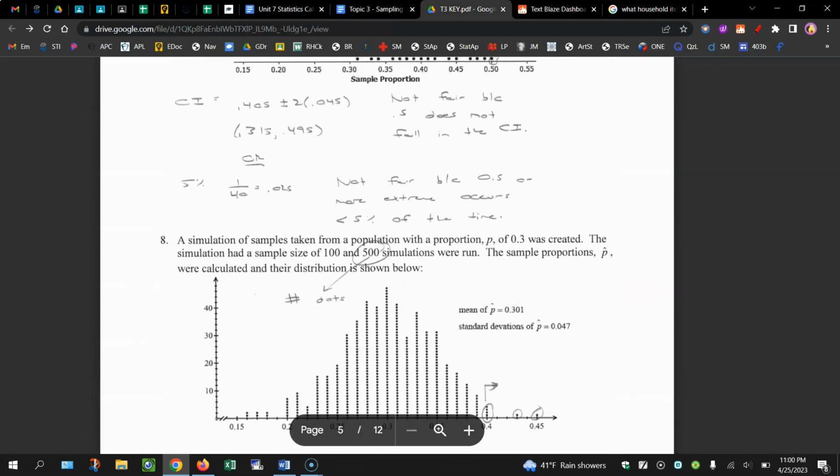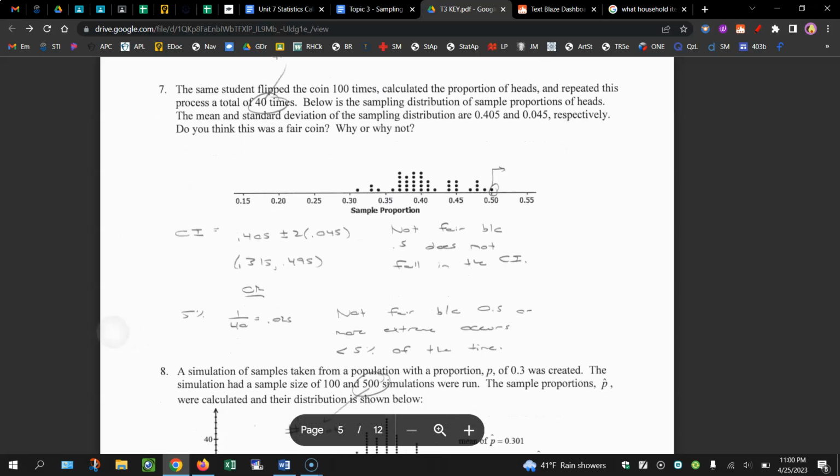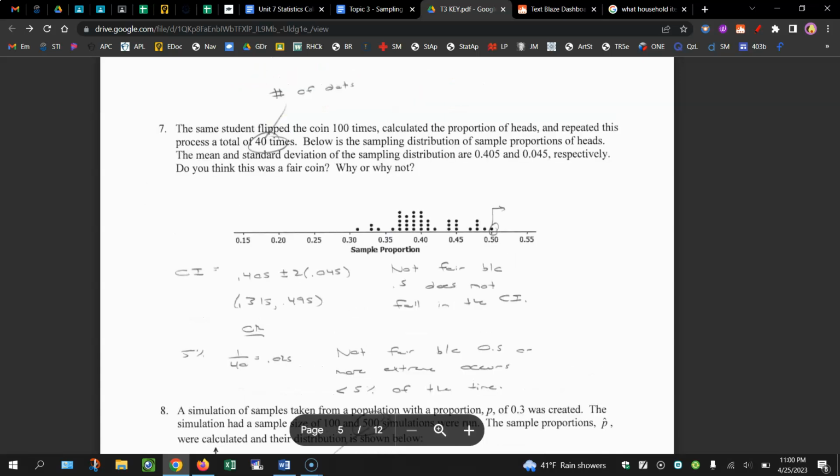Okay, looking at these 4 questions. Question 7. They're flipping a coin 100 times, and they're repeating the process 40 times. So there's 40 dots in this graph here, and they want to know, do we think that the coin was fair? The mean and standard deviation are these. So you could calculate a confidence interval, 0.315 to 0.495. It's not a fair coin because 0.5 does not fall within that confidence interval.